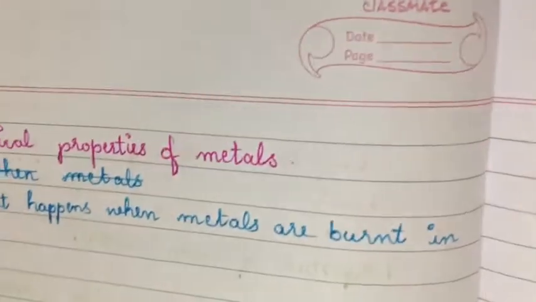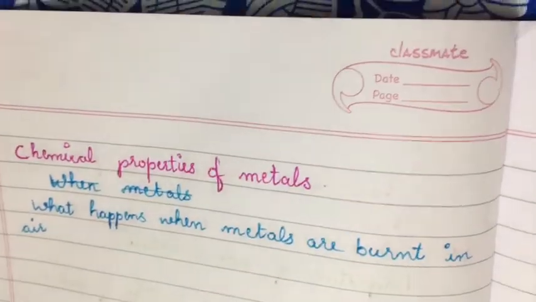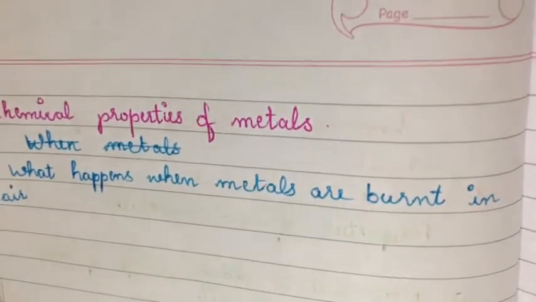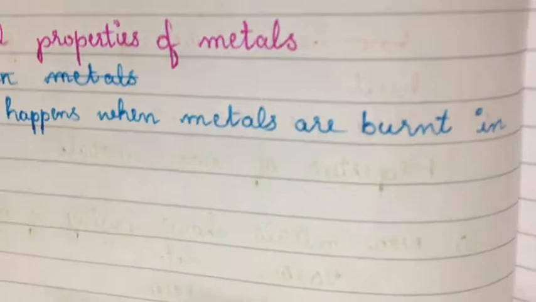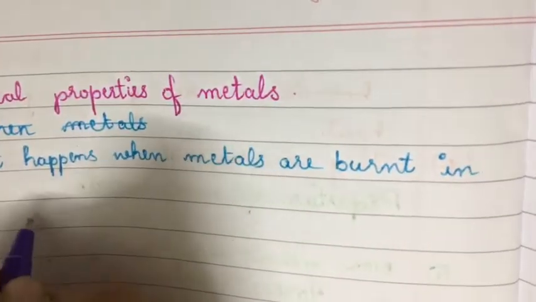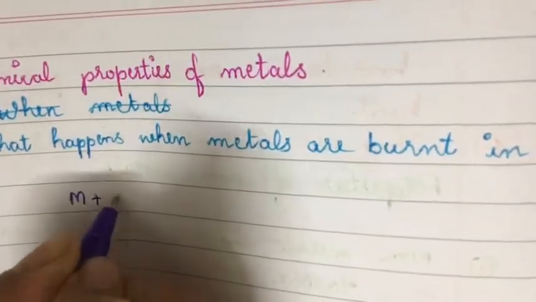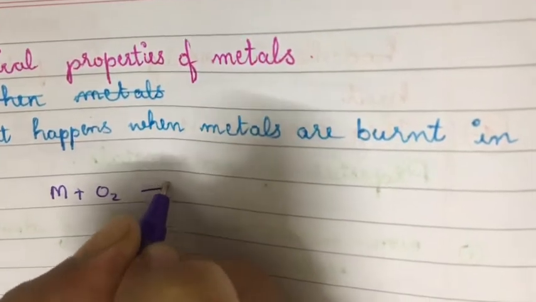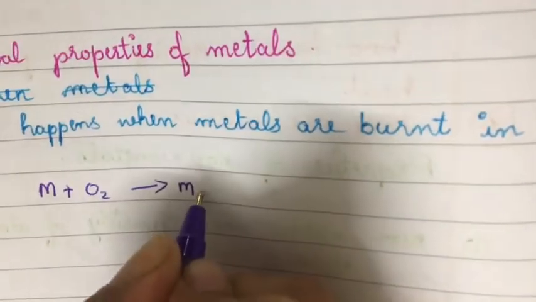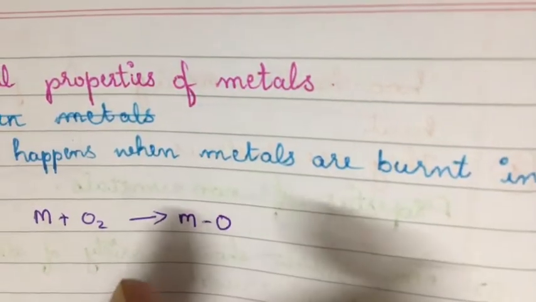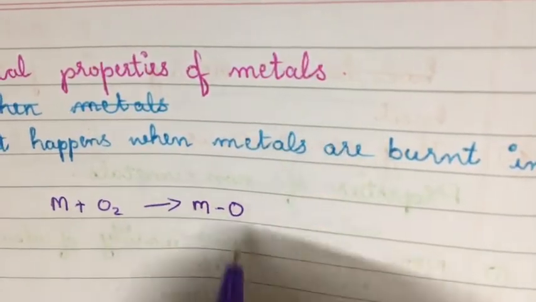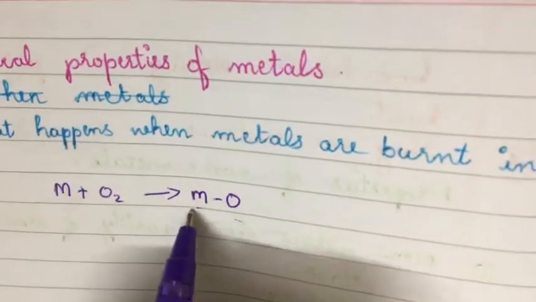So what happens when metals are burnt in air? What will be the reaction? Burnt in air is nothing but when they are exposed to oxygen. So when metals are burnt in air, metal plus oxygen, that is, when these metals react with oxygen, they will give metal oxide. And you are very much familiar with the term metal oxide. What is meant by metal oxide? That is, metal plus oxygen means it is metal oxide.